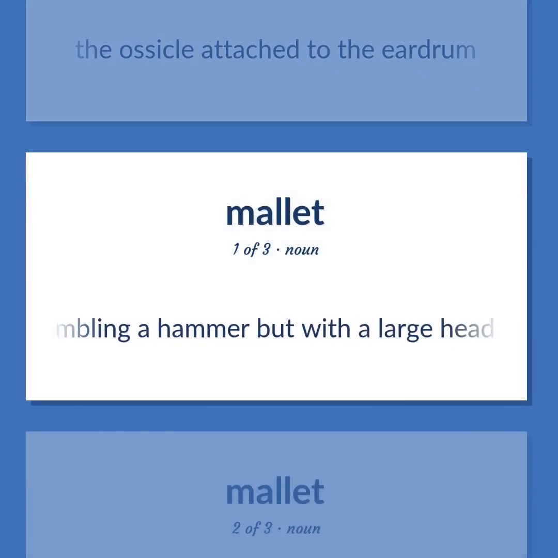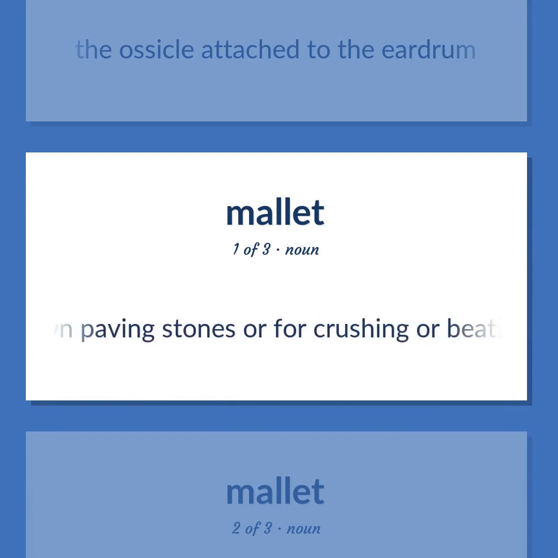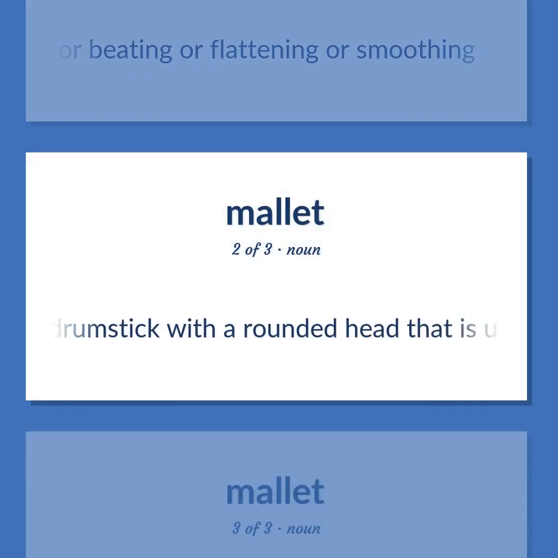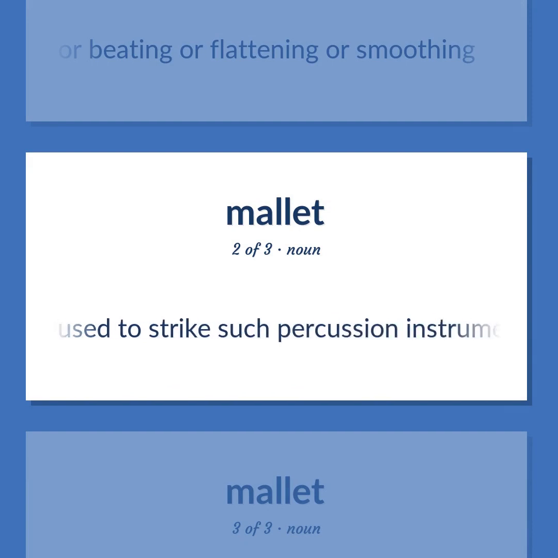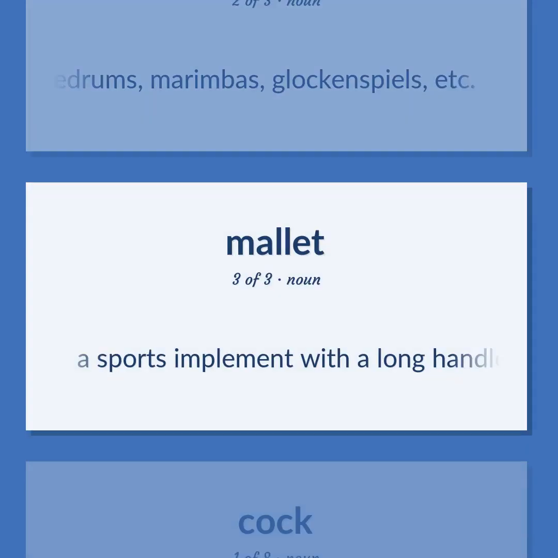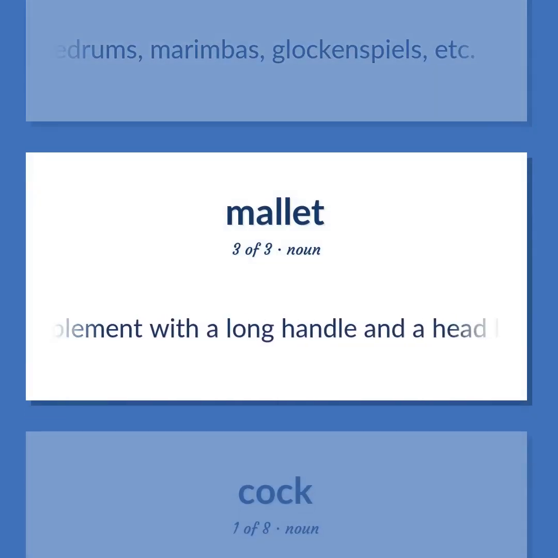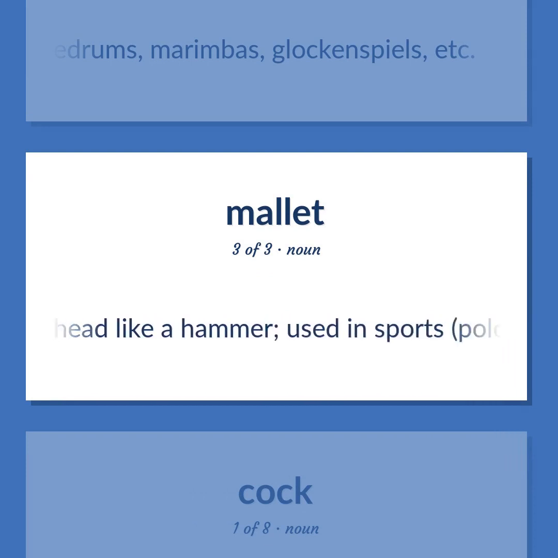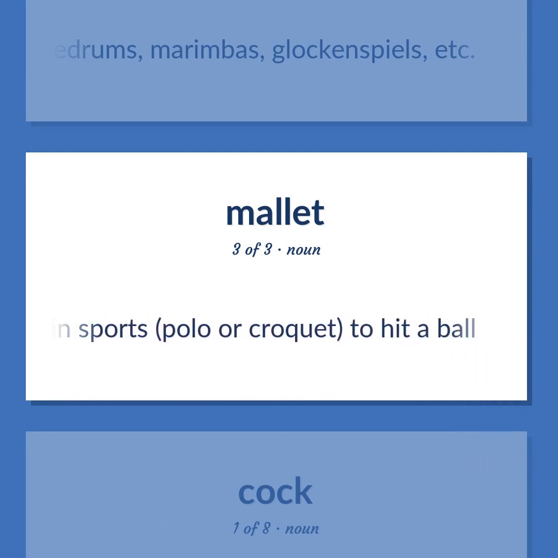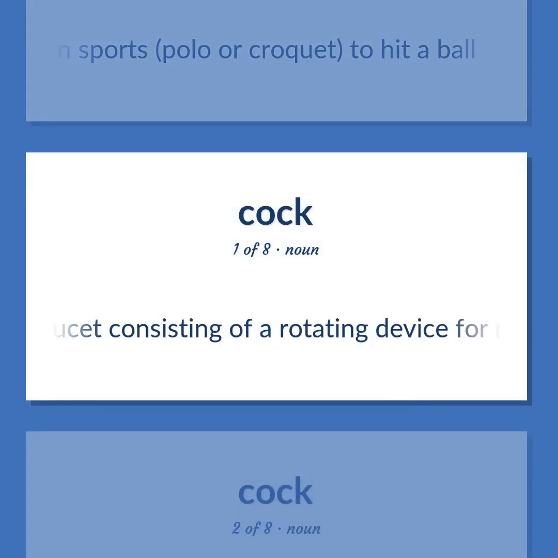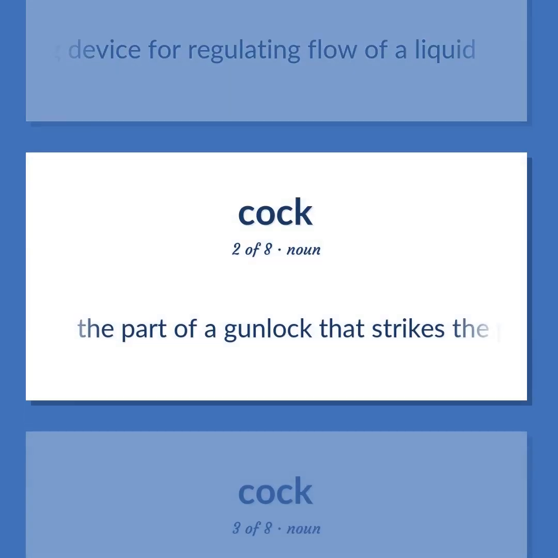A tool resembling a hammer but with a large head, usually wooden, used to drive wedges or ram down paving stones or for crushing or beating or flattening or smoothing. A light drumstick with a rounded head that is used to strike such percussion instruments as chimes, kettle drums, marimbas, glockenspiels, etc. A sports implement with a long handle and a head like a hammer, used in sports, polo or croquet, to hit a ball. Faucet consisting of a rotating device for regulating flow of a liquid. The part of a gunlock that strikes the percussion cap when the trigger is pulled.